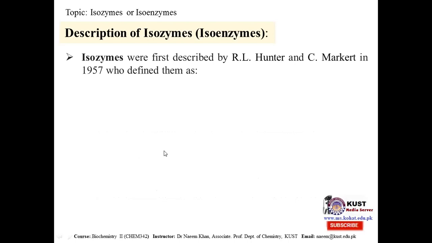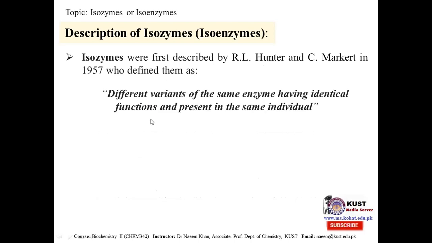From a historic point of view, isozymes were first described by Earl Hunter and C. Margaret in 1957, and the definition they gave was: different variants of the same enzyme having identical functions and present in the same individual.